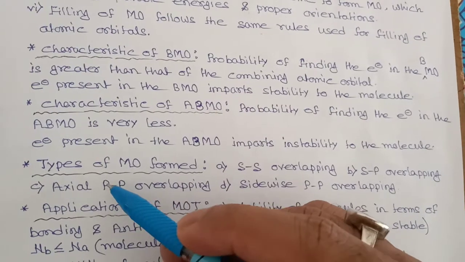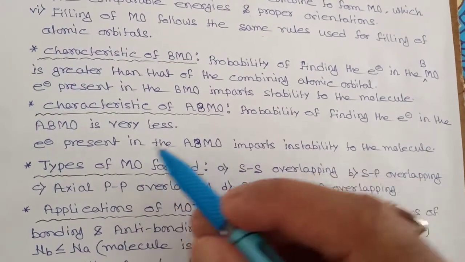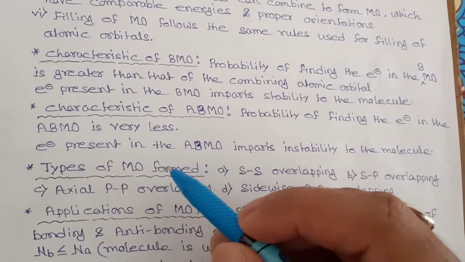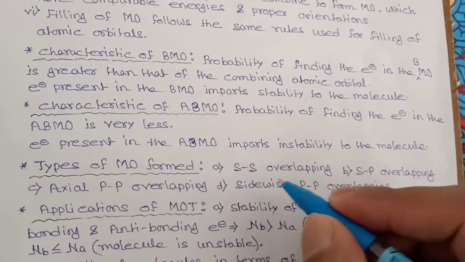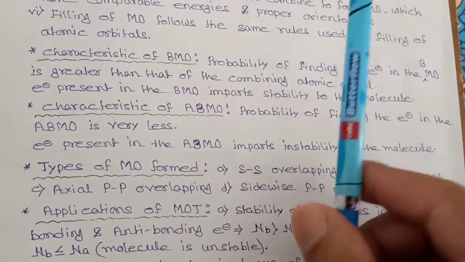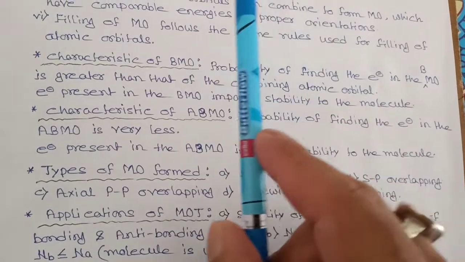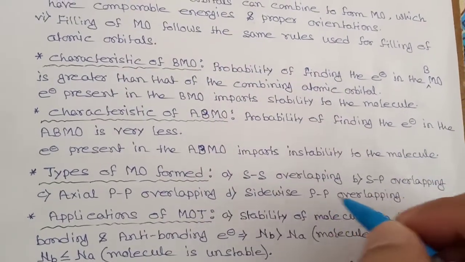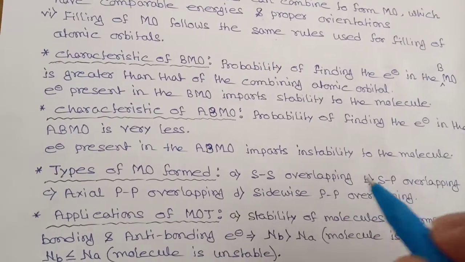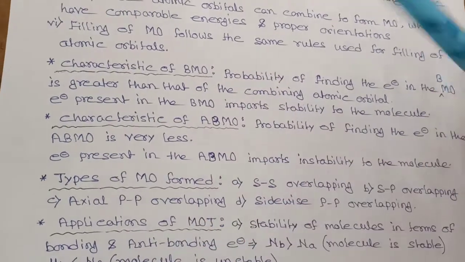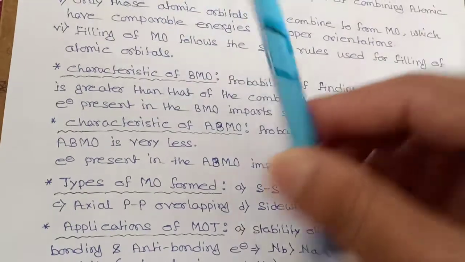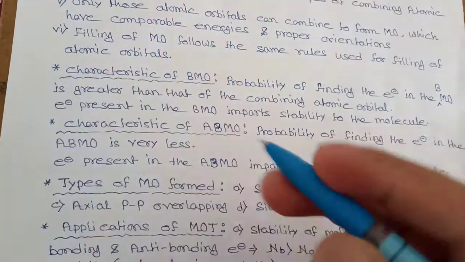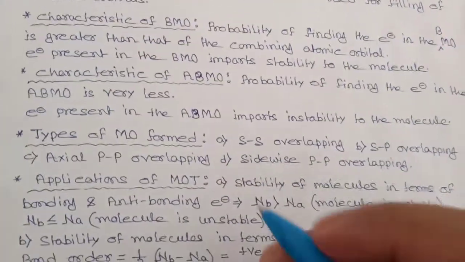Axial p and p overlapping means head-on collision, and a sigma bond will be formed. And sidewise pp overlapping means here one p, another p is here. They will come in this way. So a pi bond will form in case of sidewise overlapping, and in case of axial overlapping, one will come in this way, another will come in this way. So here a sigma bond will be formed.